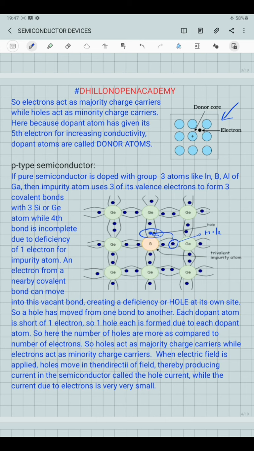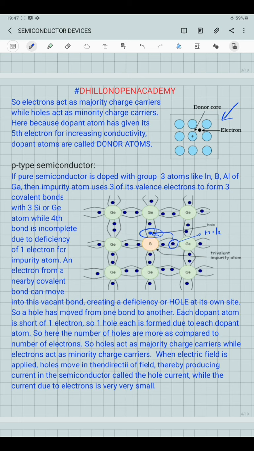So in this case, the number of holes formed inside the crystal structure is much greater than the number of free electrons available in the crystal structure. So in this case, holes act as the majority charge carriers, and they are responsible for the electric current conduction inside the p-type semiconductor, whereas the number of electrons is very small, so they act as the minority charge carriers.